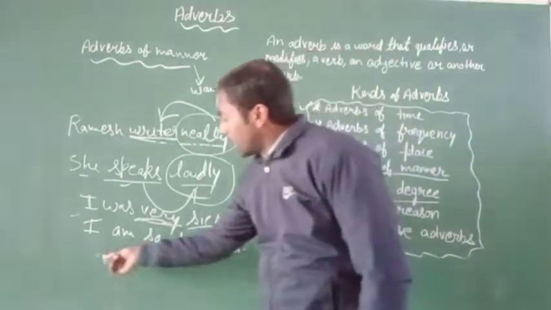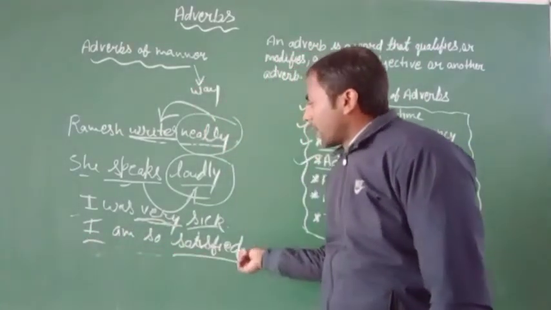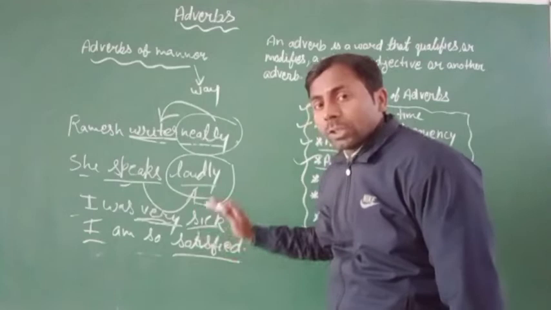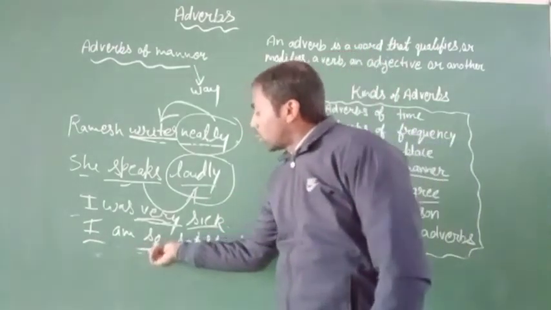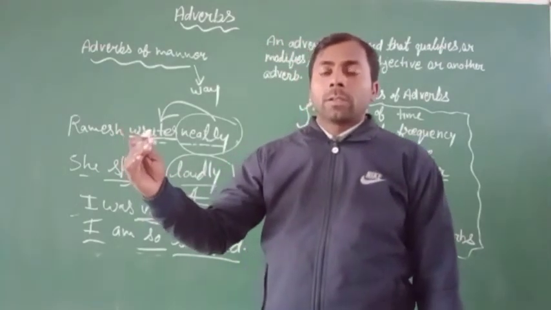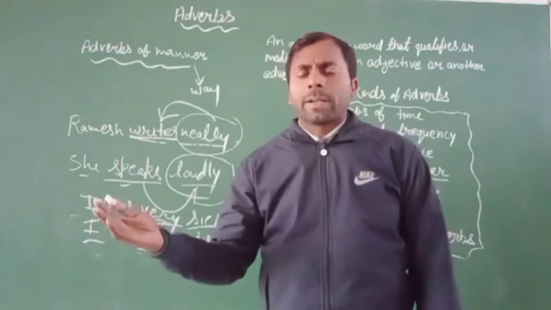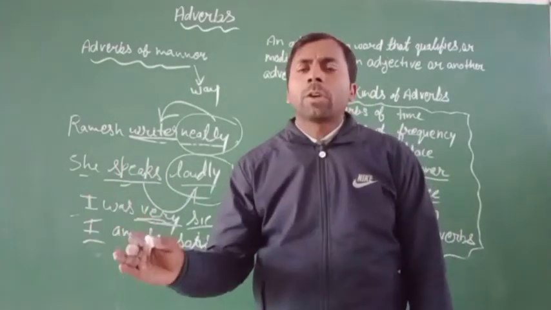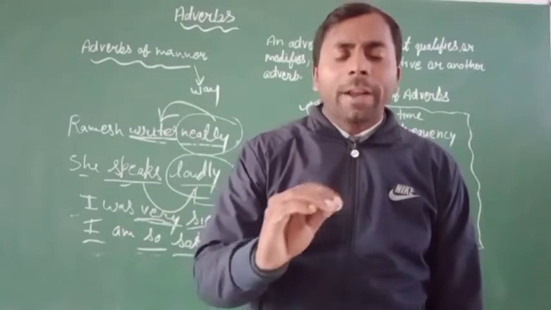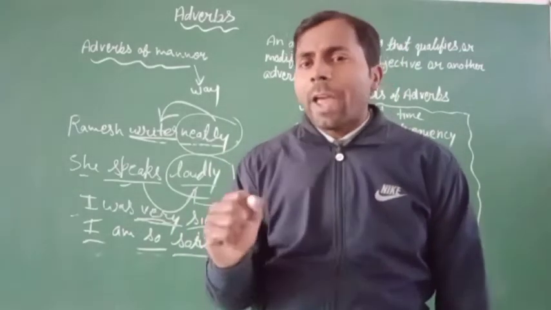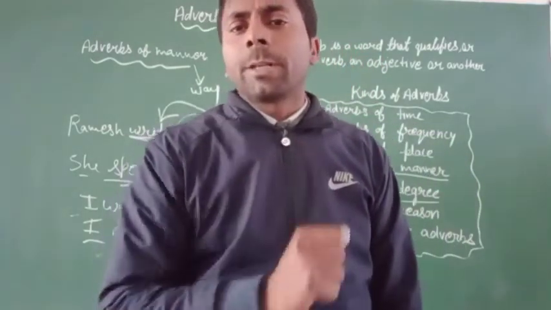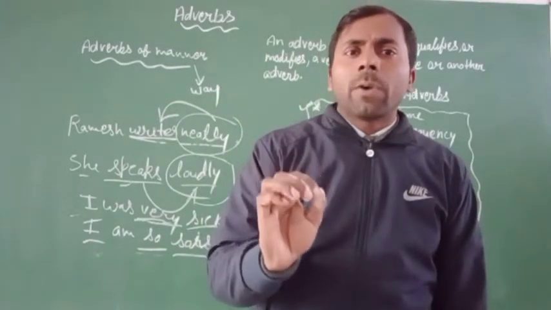And in the second sentence, I am so satisfied. Here the person was satisfied, and what is the level of the satisfaction? The satisfaction is so. He is so satisfied. He is a little satisfied. So such words that express the level, the intensity or the degree of the action word are called adverbs of degree.